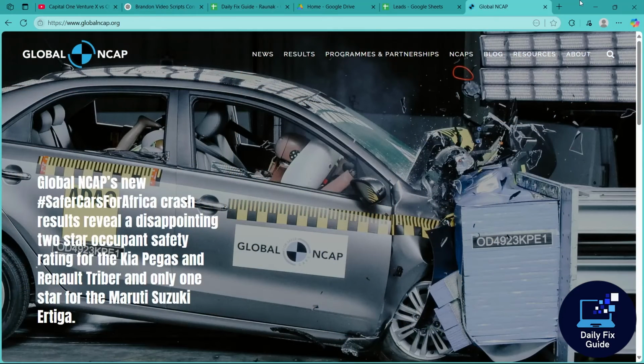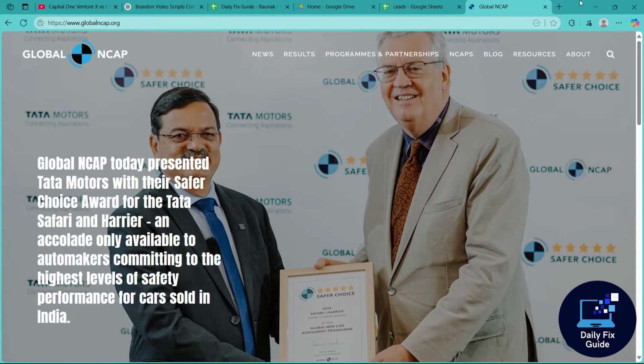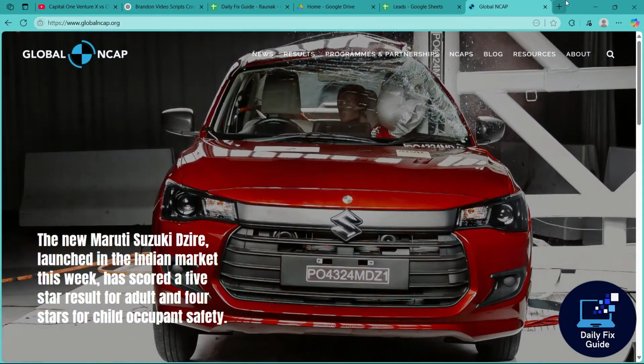Now, write to the Global NCAP team via their website to highlight broader safety concerns, for example, misleading ratings or missing safety features. They may address systematic violations through advocacy campaigns.